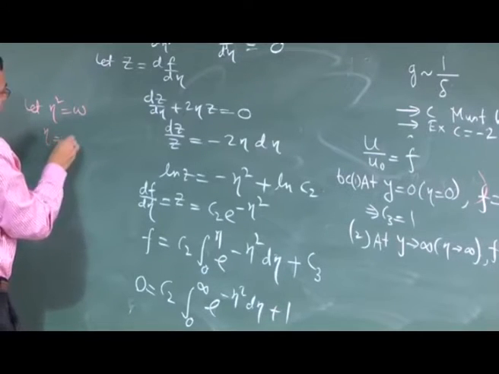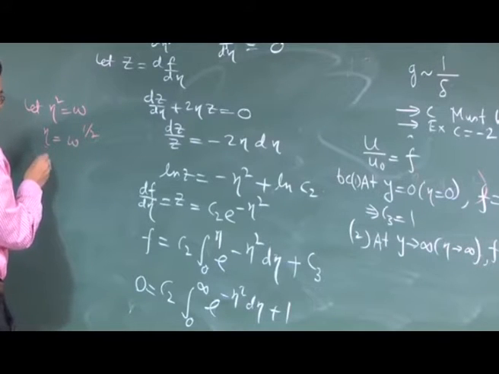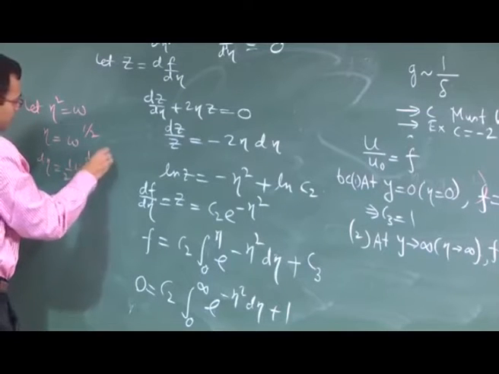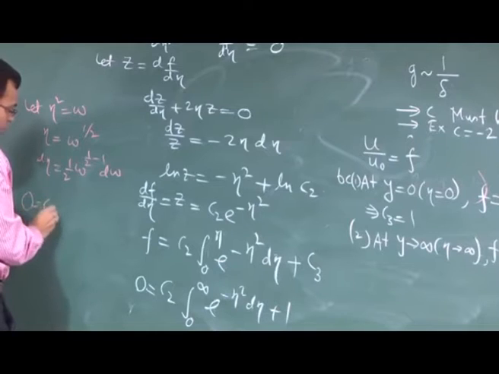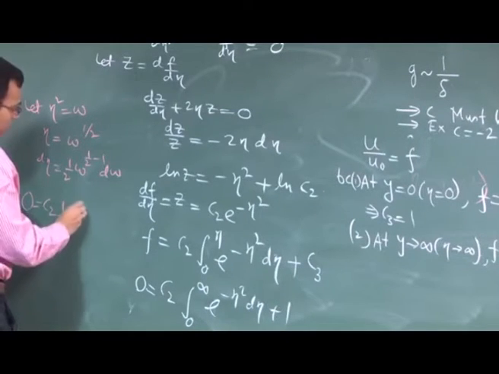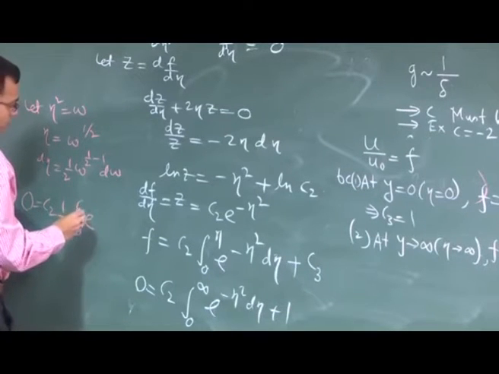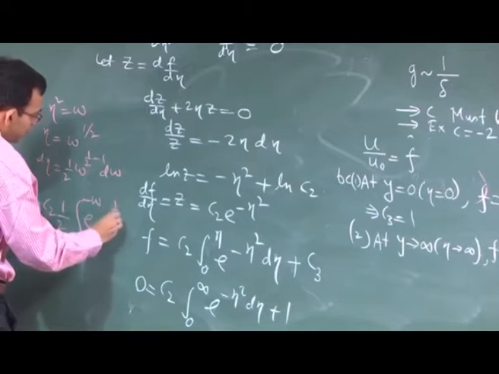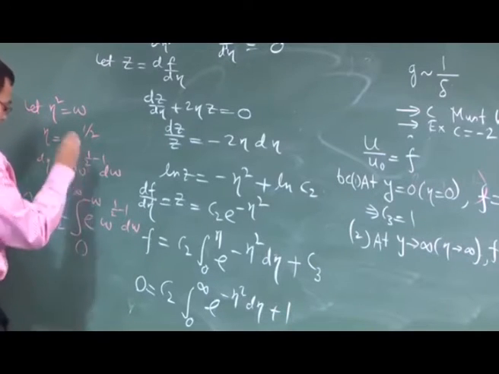So, eta is equal to w to the power half. So, d eta is half w to the power half minus 1 dw. So, the integral will be C2 half integral e to the power minus w, w to the power half minus 1 dw, again 0 to infinity.